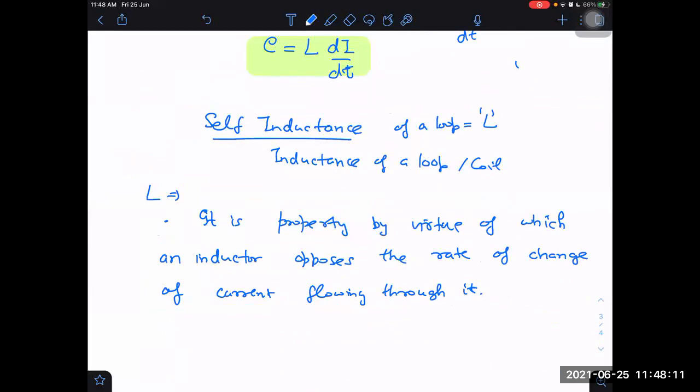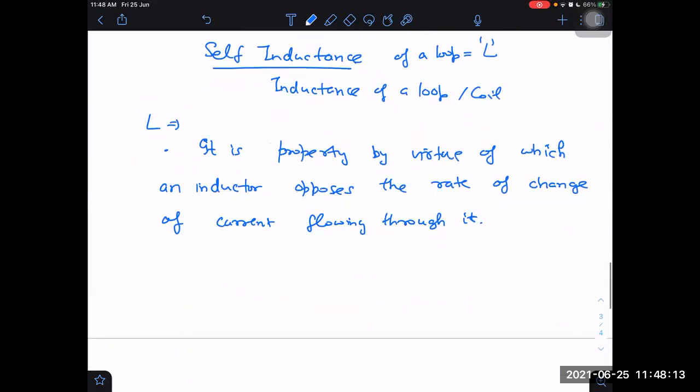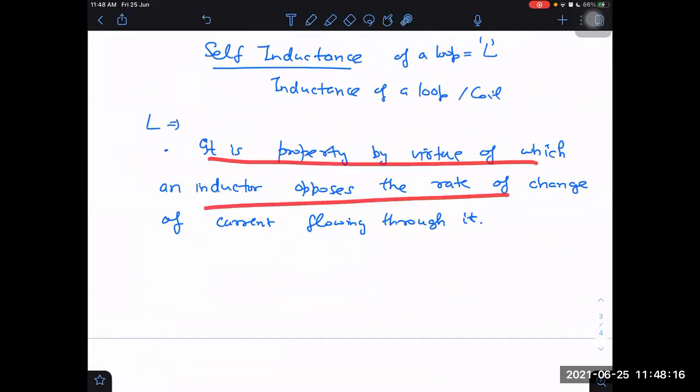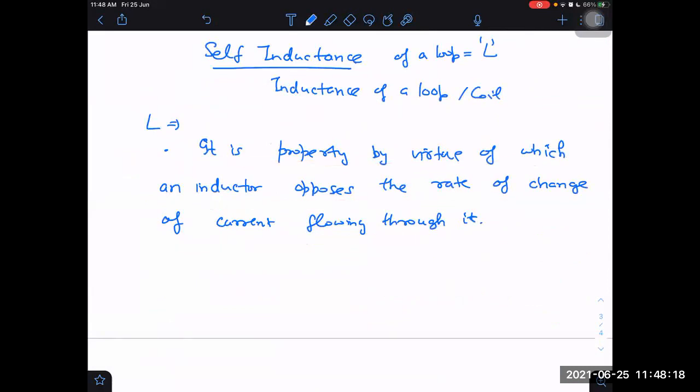Understood so far? Right. This sounds like Newton's first law of motion. Does it sound like that to you or not? What is Newton's first law of motion? It is based on the law of inertia.